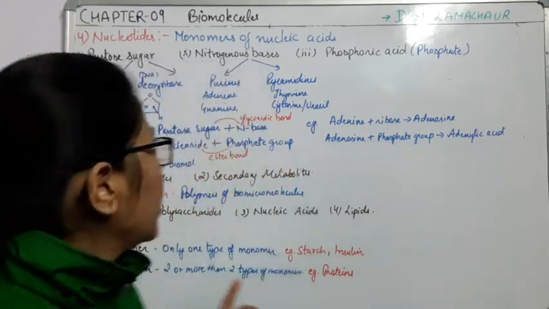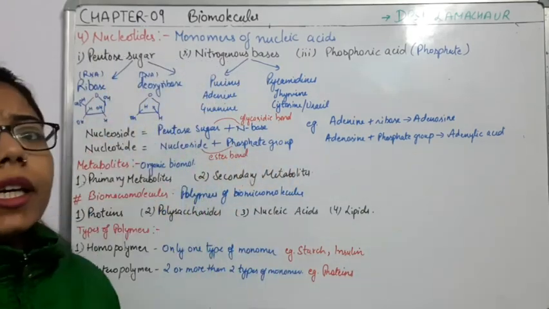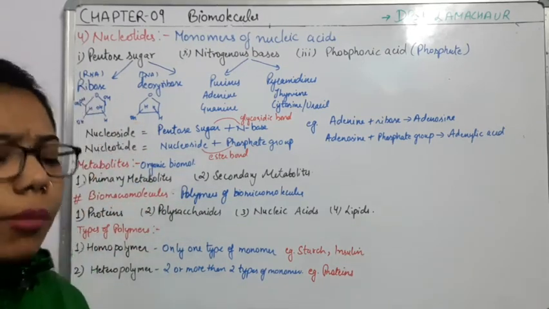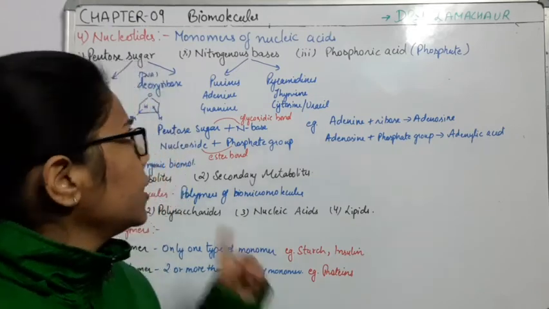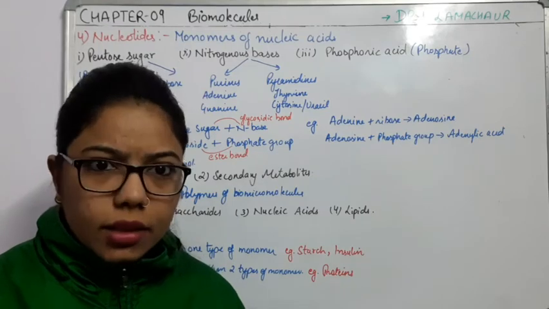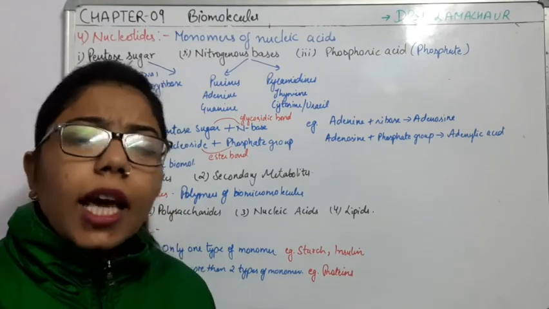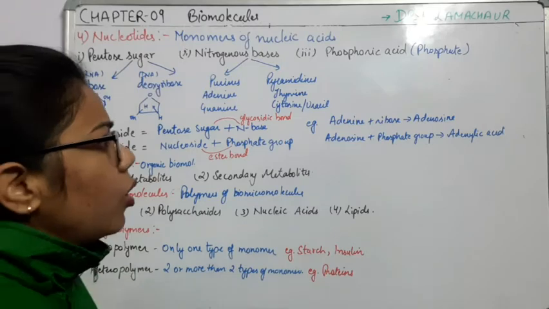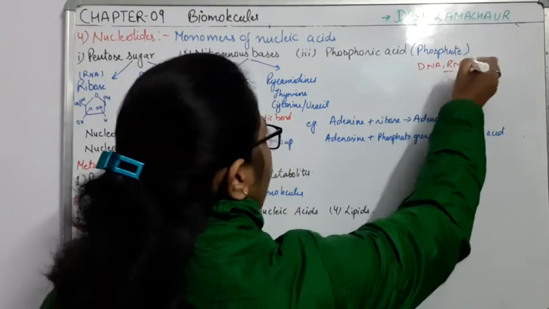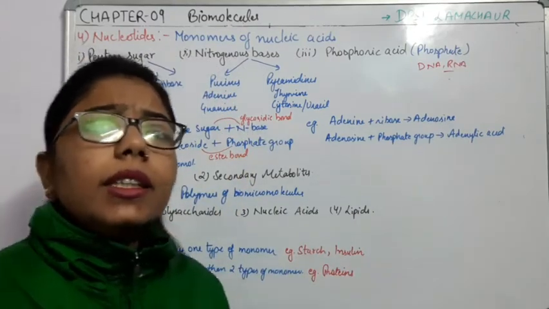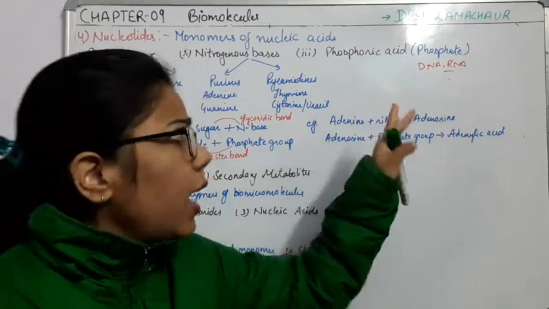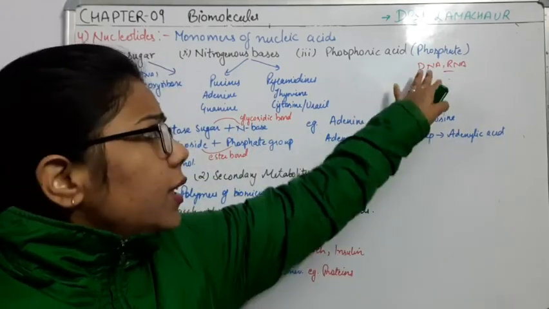Likewise, the other one which we are going to study today is the nucleotides. Nucleotides are the monomer units of the nucleic acid. And what is a nucleic acid? The DNA and RNA, that is the deoxyribonucleic acid and the ribonucleic acid, are the nucleic acids.